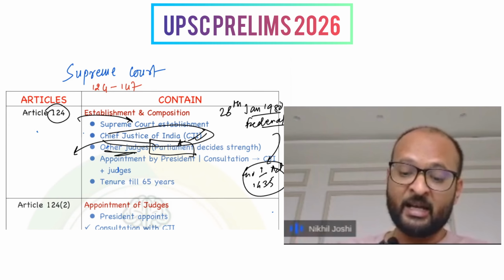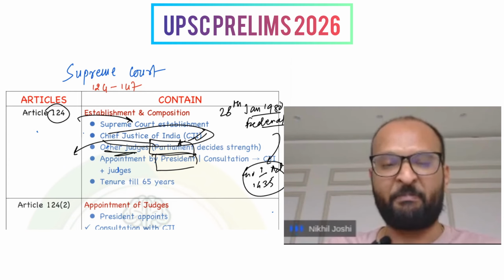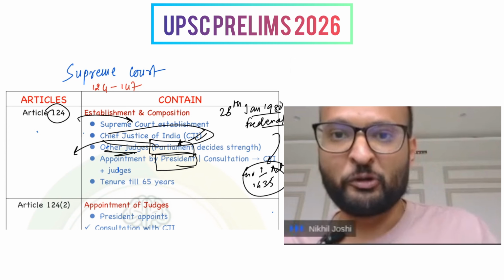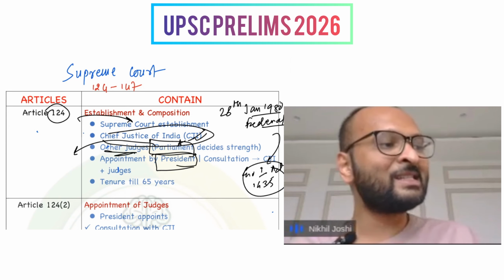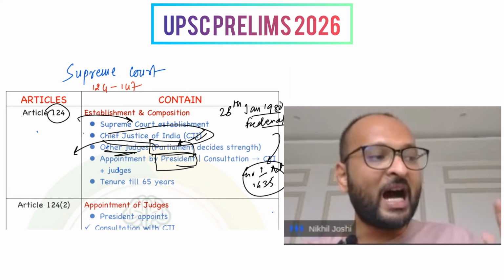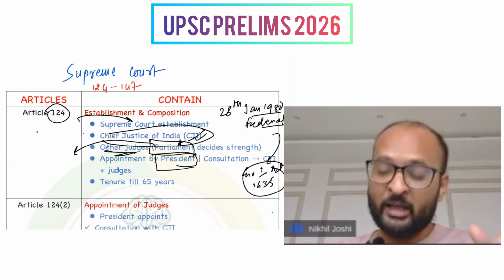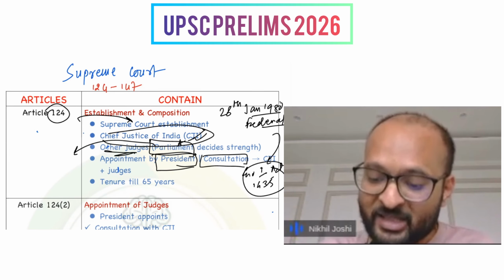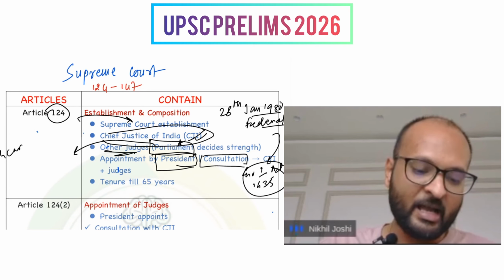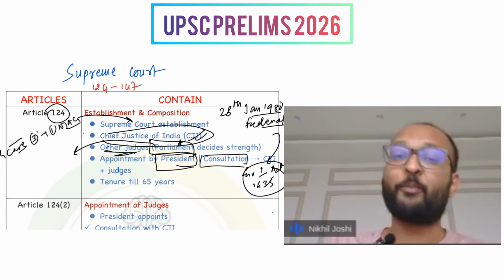And second thing is, all the judges of Supreme Court are actually appointed by the President. And with respect to the appointment of the judges of Supreme Court by the President, there exists a clause that the judges of Supreme Court are appointed by the President after consultation with such judges of Supreme Court and High Court. And here, the word consultation and such judges of Supreme Court and High Court has been clarified through the 4 cases. Initially, there are 3 cases, but one case of NJAC became quite prominent, and it was asked in prelims also.